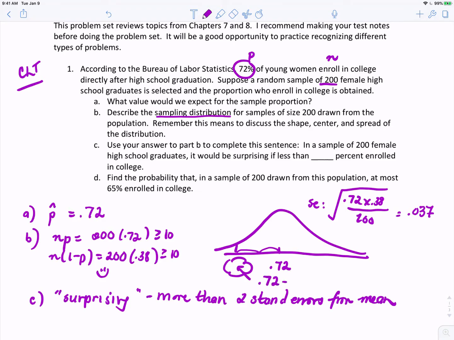Well, it would be 0.72 minus 2 standard errors. And let's go ahead and figure out what that is. So 0.72 minus 2 times 0.037 is 0.646, or in other words, 64.6%. So it would be surprising if less than 64.6% enrolled in college.